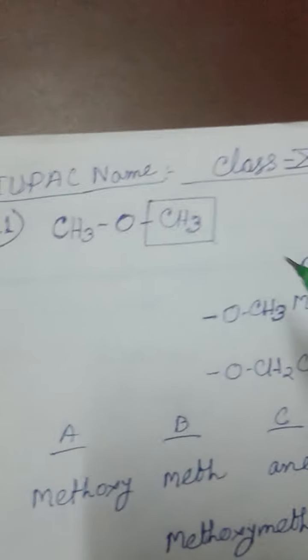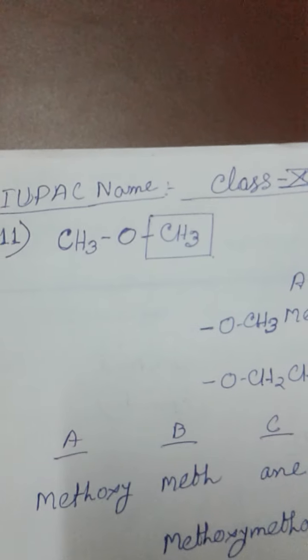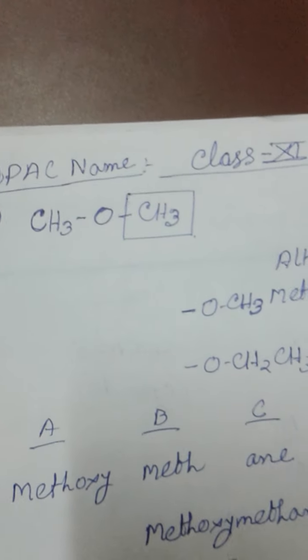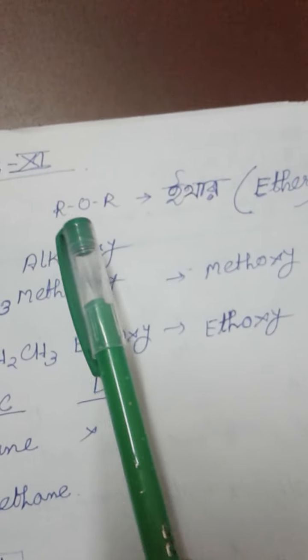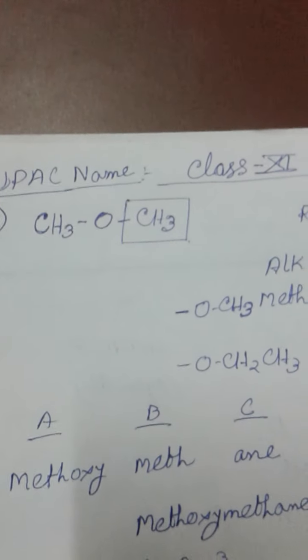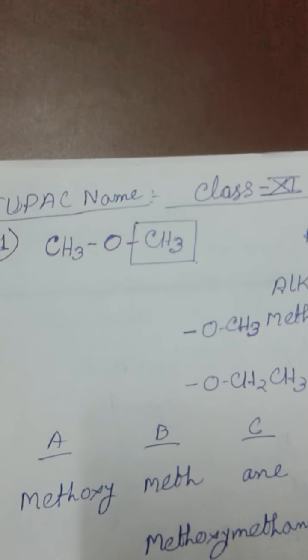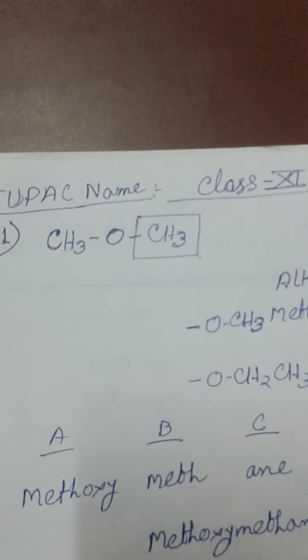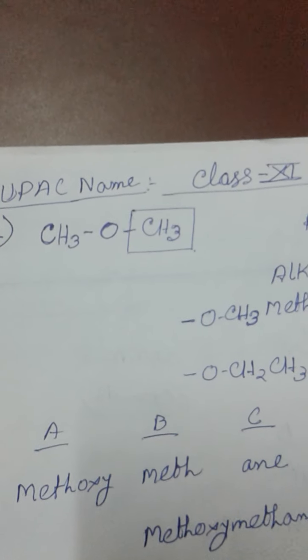I discussed the IUPAC naming of class 11, and today I discuss the rest of the functional groups. The first functional group for today is ether, and the general formula of ether is ROR. R means alkyl group, and in the one example I have given here, there is CH3 or CH3. Here, either of the carbon chains with the oxygen atom directly joined to the carbon chain is considered as a